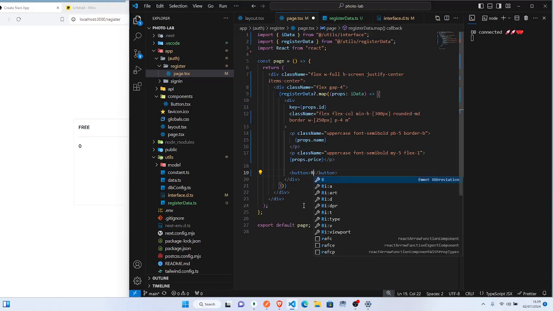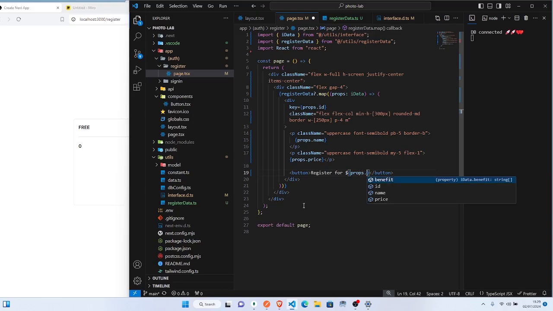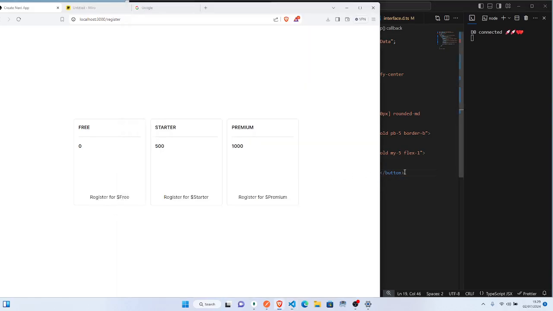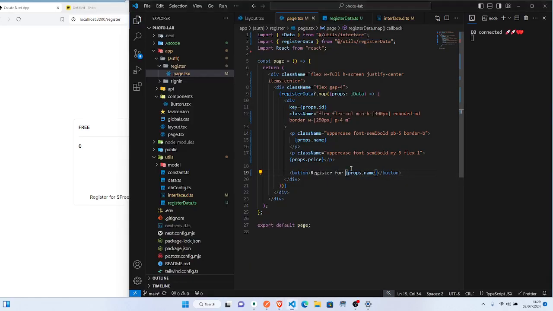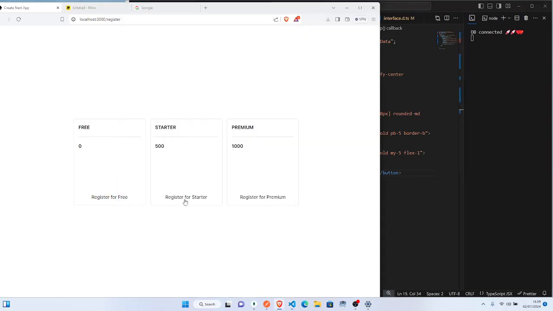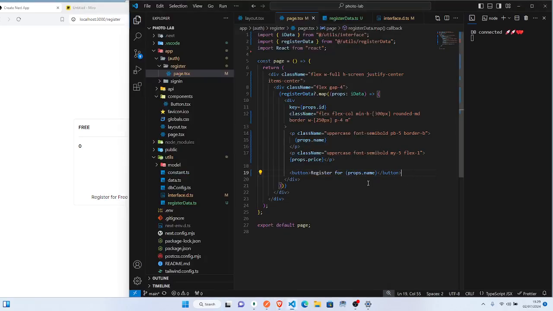So let me say register for ${props.name}. Okay, so register for free. Oops. Register for free, register for starter, and register for premium.